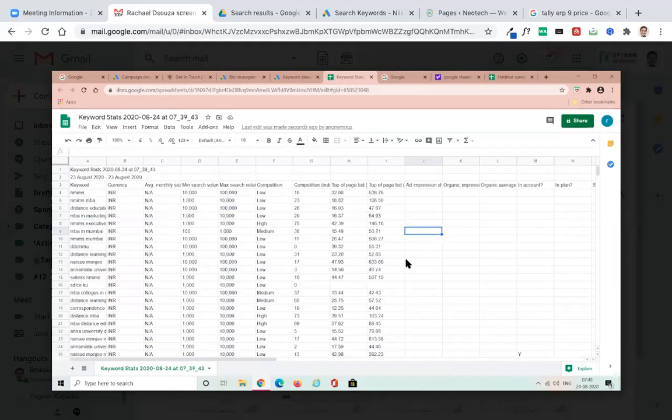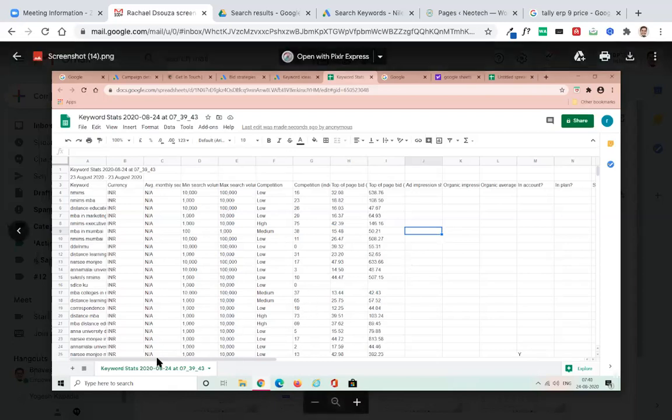Okay, so it is coming to approximately 500, 600 rupees for a click at top of page bid, and otherwise it is around 32 or something.